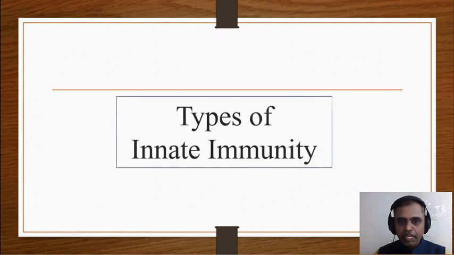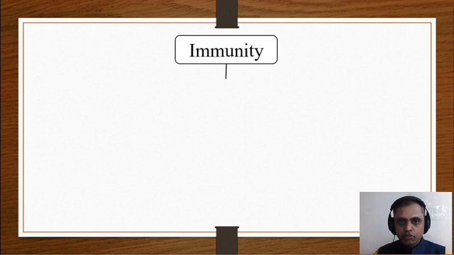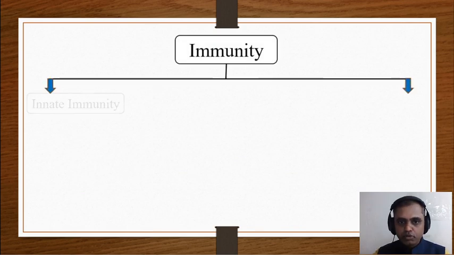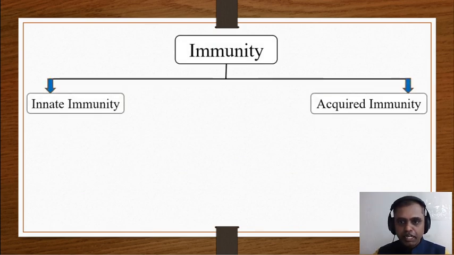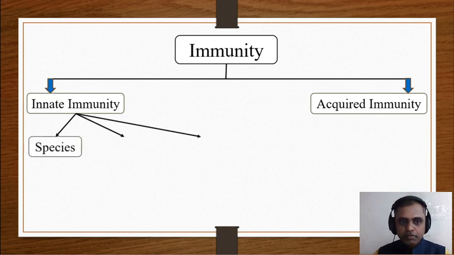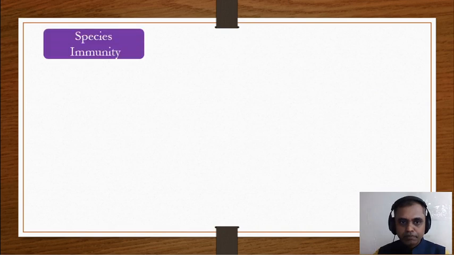We will study the types of innate immunity. Innate immunity is again divided into three types: species innate immunity, racial innate immunity and individual innate immunity. We'll discuss one by one in detail.